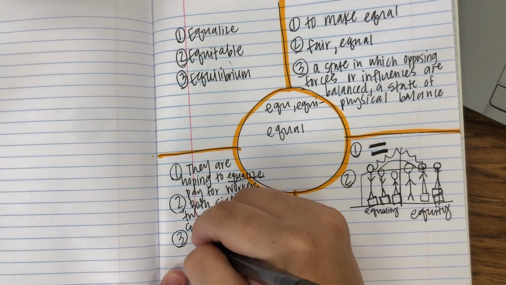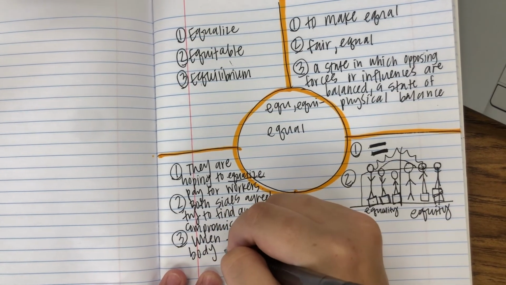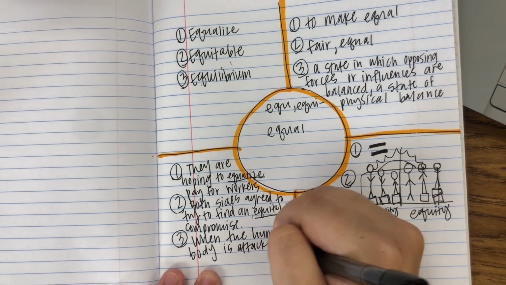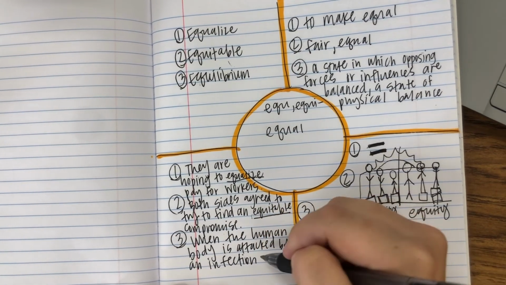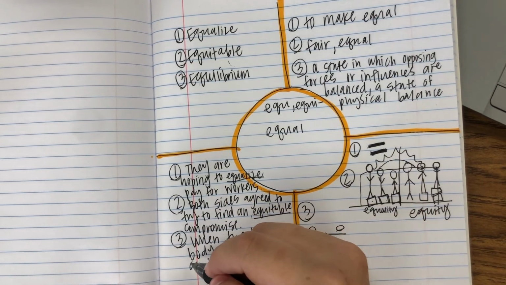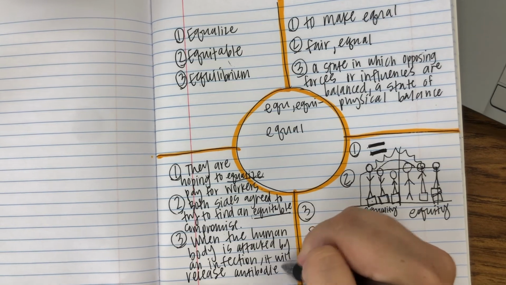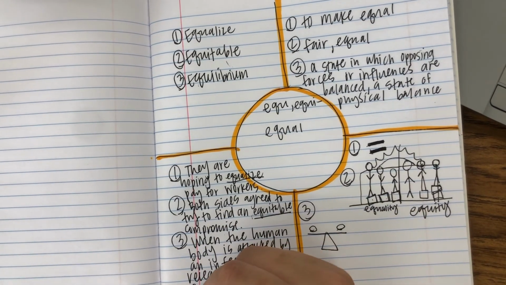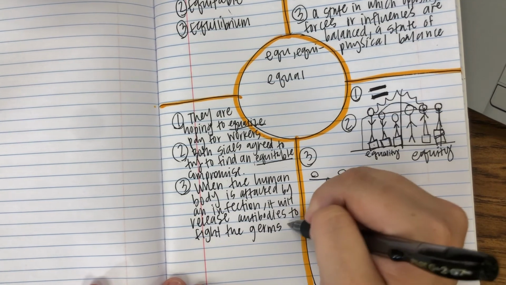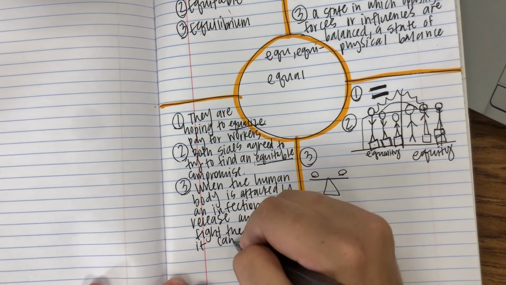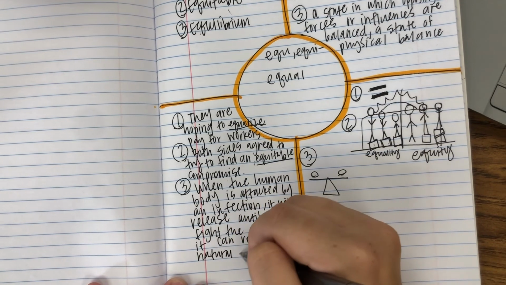So we're going to write a little sentence that says, when the human body is attacked by an infection, so if you get a cut or anything like that, it will release antibodies to fight the germs so it can return to its natural equilibrium.